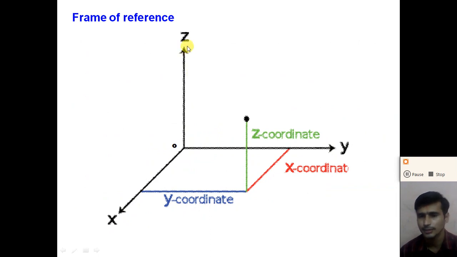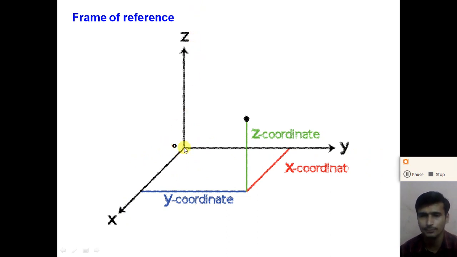So we take three perpendicular axes as a frame of reference: x-axis, y-axis and z-axis.